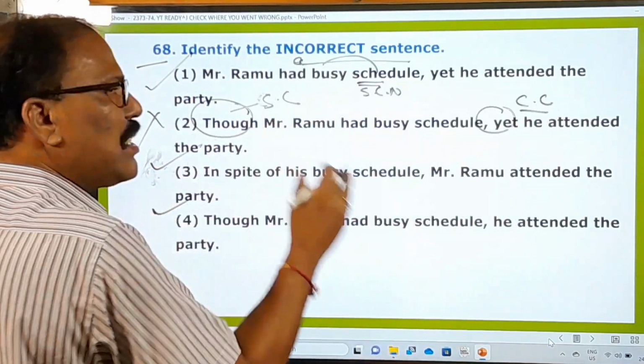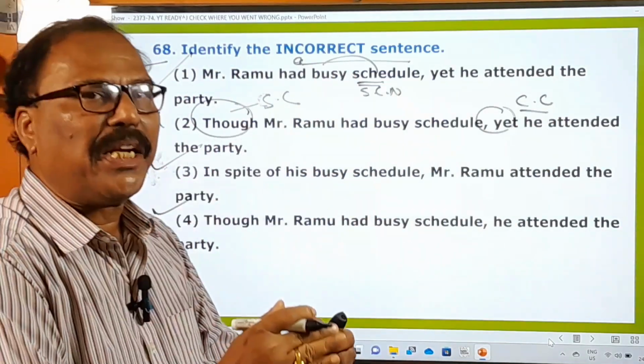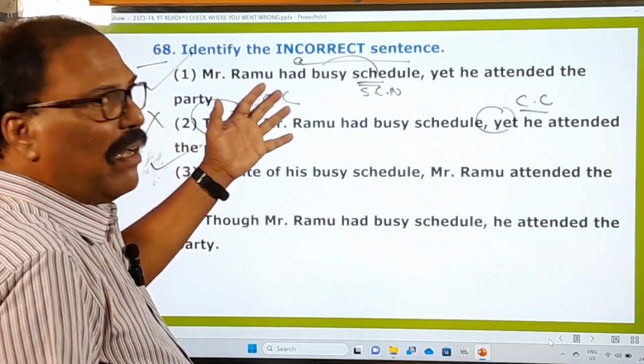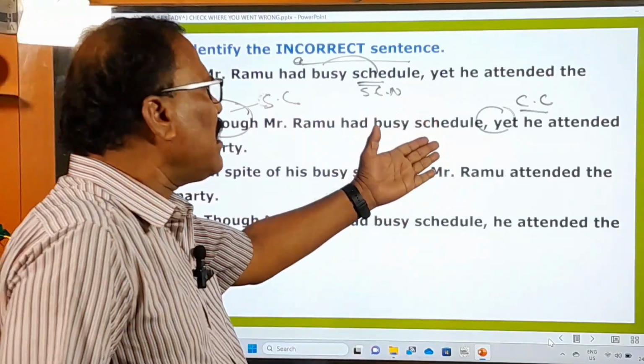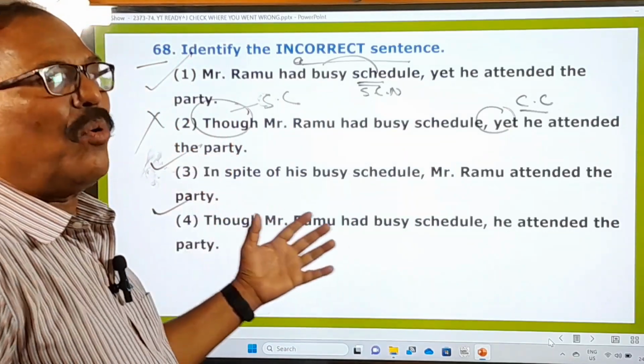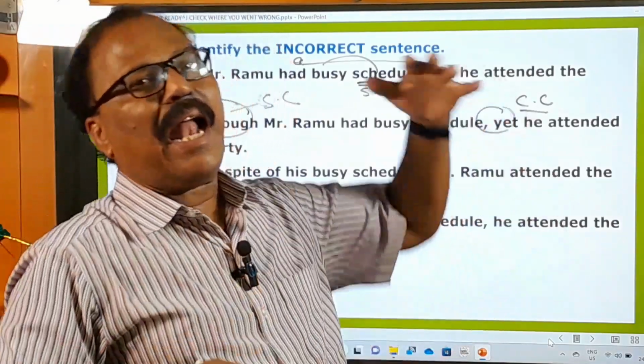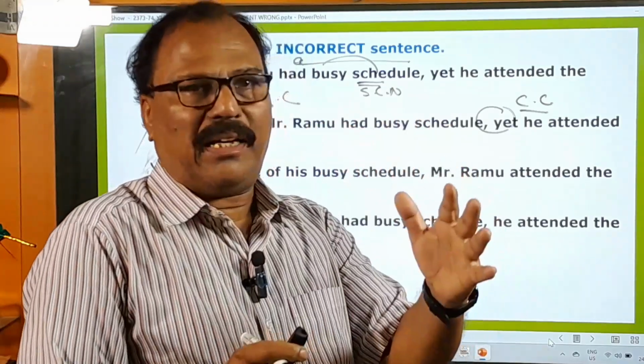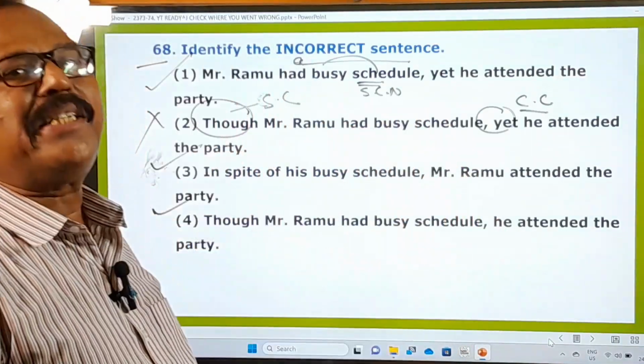Two conjunctions are used in one statement. That should not take place. See, there should be either a coordinating conjunction in the sentence or a subordinating one, but both the subordinating and the coordinating conjunctions cannot go together. That looks ungrammatical. That is the point.